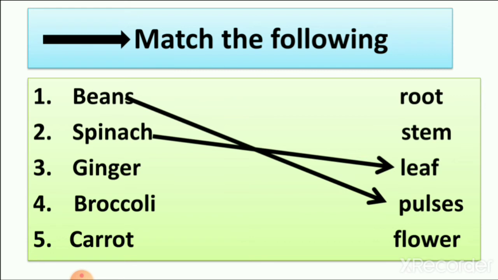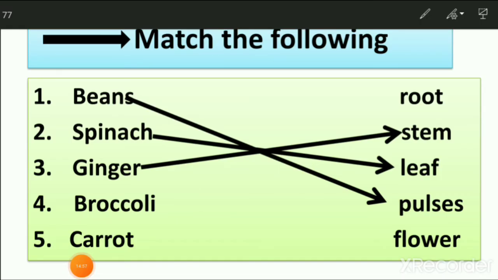Then number 3, ginger. Is ginger a root of the plant? No. Is ginger a flower of the plant? No. So ginger is a stem of the plant. So we join ginger with stem. Then next, broccoli. So broccoli is a flower of the plant. When we see the picture of broccoli, it looks like a flower and it is also a flower part of the plant. So we join broccoli with flower.